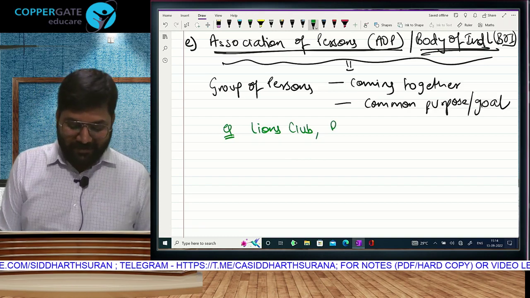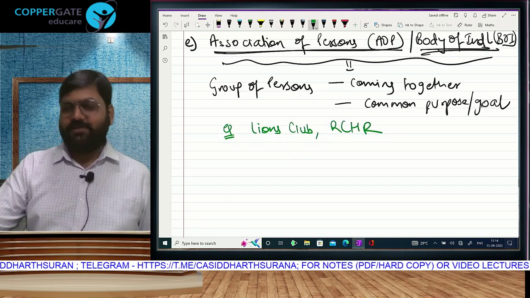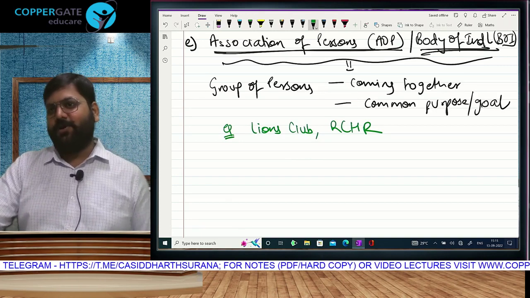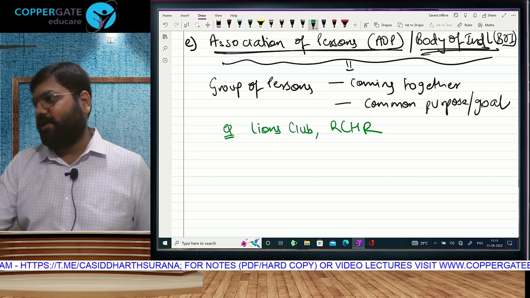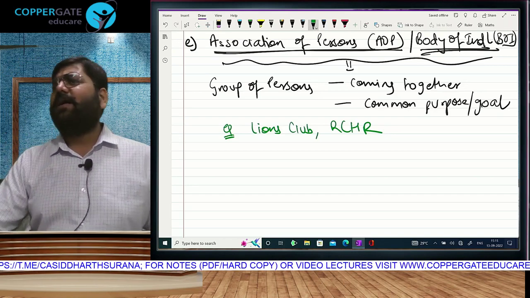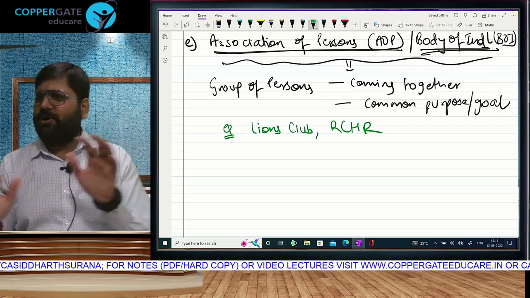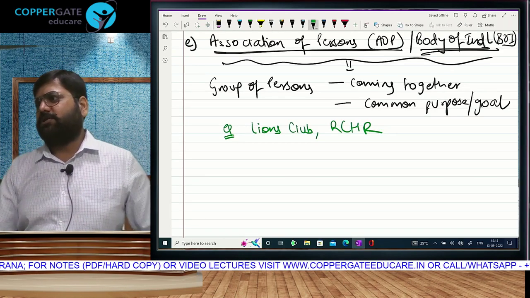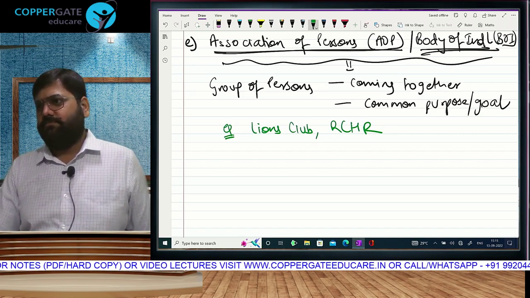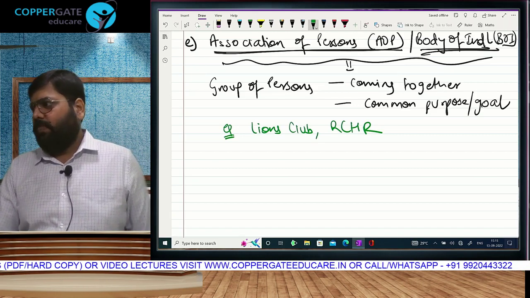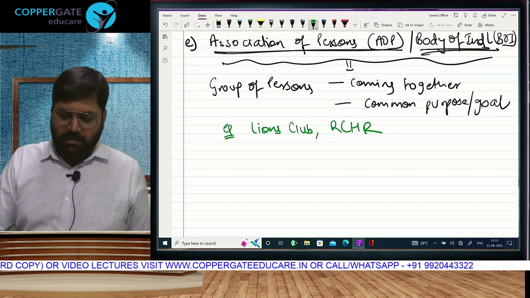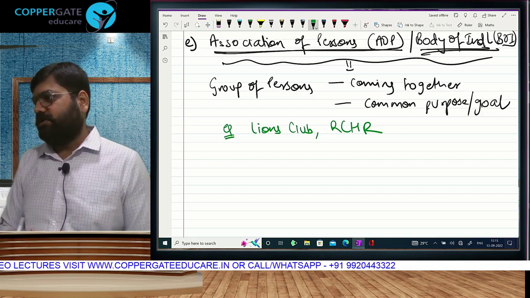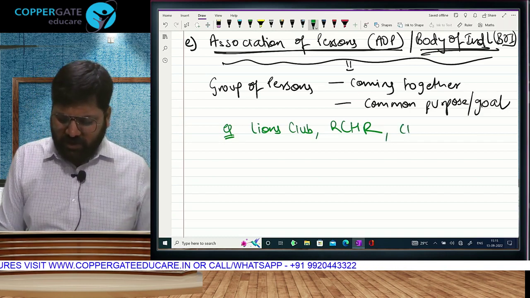No problem. You've heard of this organization called Rotary Club. Rotary is a big organization. Anybody can open a Rotary Club under their brand. You have to just pay them something annually. Anybody can take it. A group of people who come together for achieving a common purpose or goal will be called an association of persons. Any kind of club.